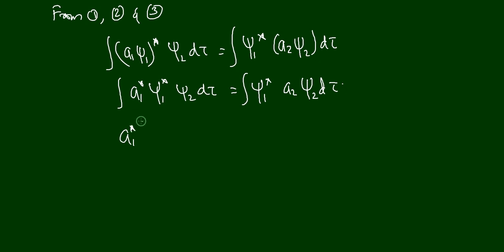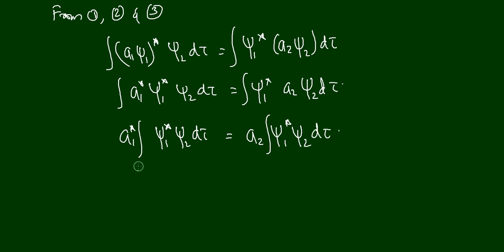From this one we can take a1 star out. So a1 star integral psi1 star psi2 d tau is equal to a2, which can be taken out of the integral sign because it is a constant, a2 integral psi1 star psi2 d tau. Here we have psi1 star psi2 d tau as a common factor on both the right hand side and left hand side, and maybe you have a tendency to just delete both. Then we will end up with a1 star is equal to a2, and that is not what we are going to prove because we have to prove something else.